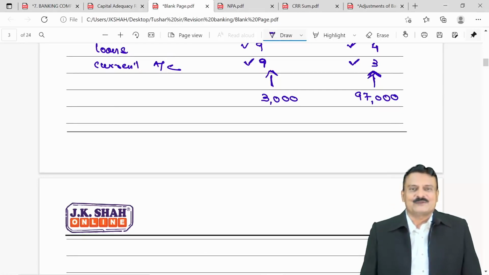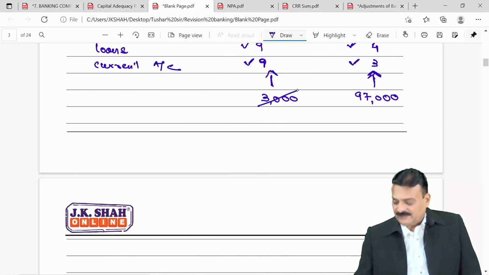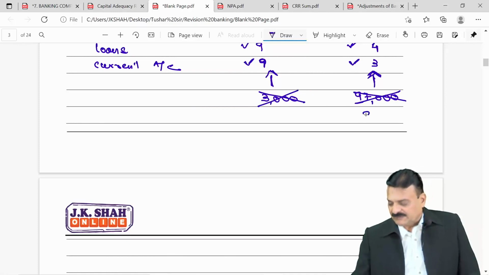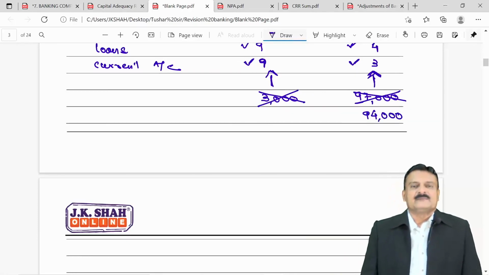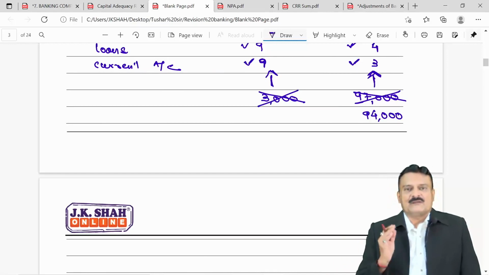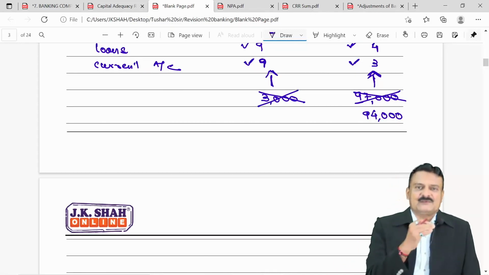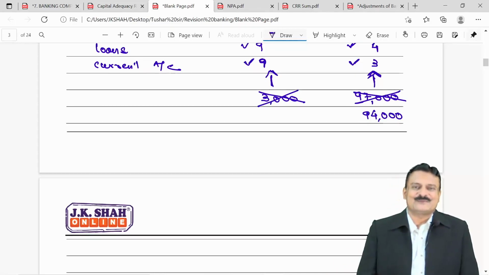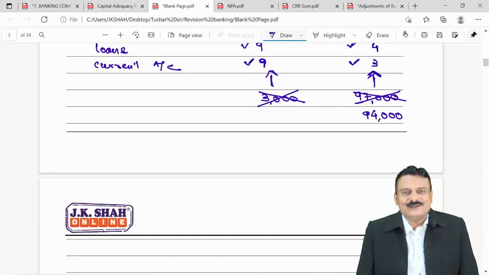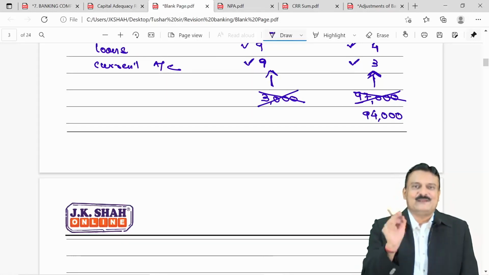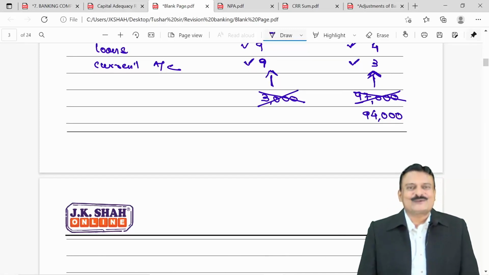But your accountant, what he did by mistake, he didn't write this 3000, nor did he write this 97,000, he gave a net effect of 94,000 here. Means overdraft debit balance has been adjusted with positive balance of current accounts. Now arithmetically it is correct. Trial balance will tally, balance sheet will also tally. But principally it is wrong.